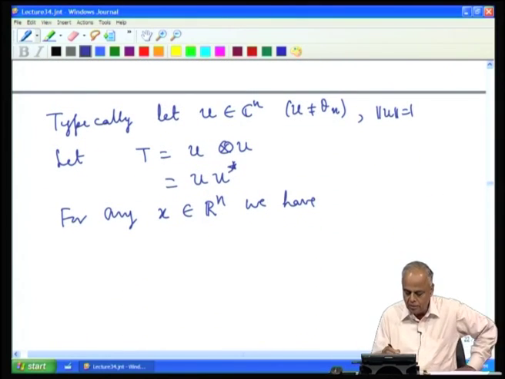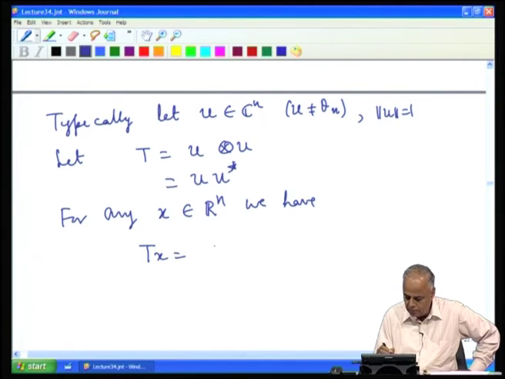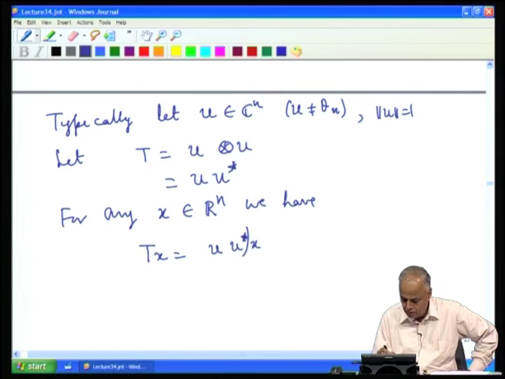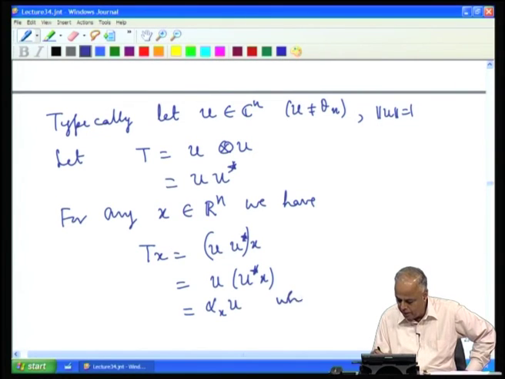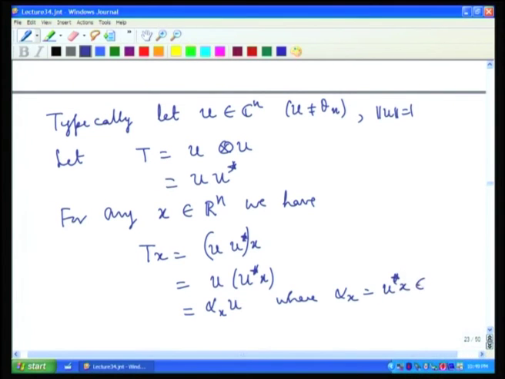So, for any x in R n, we have T x is equal to u u star x. Now, matrix multiplication is associative. So, it is u (u star x). Now, u star x is a number. So, it is of the form some alpha x times u, where alpha x is u star x which belongs to C.